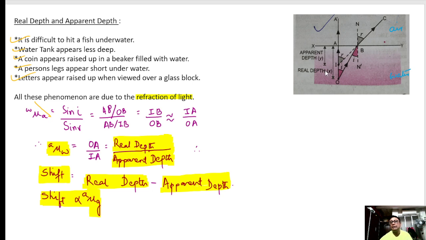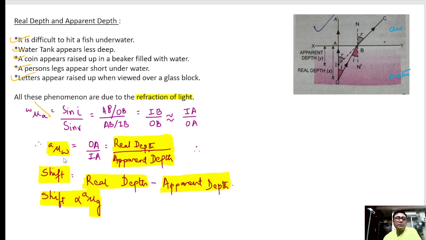Now see IB. What is IB? Please watch here. This IB will be very much equal to IA because the angles are very less. So IB will be very nearly equal to IA, and similarly OB will be very much equal to OA because the angles will be very small. Please take a note of this.